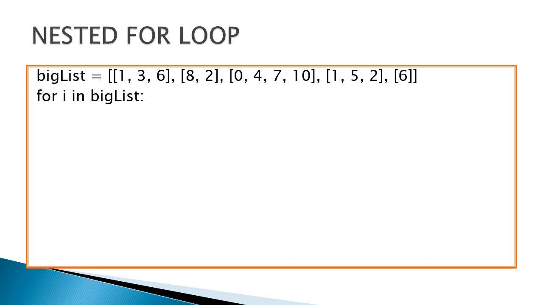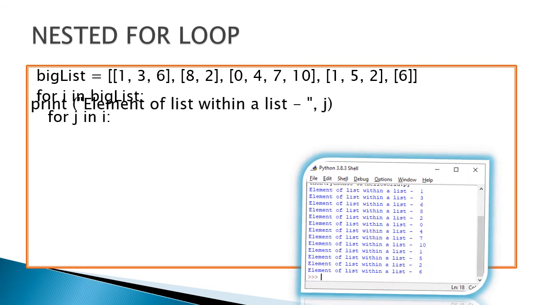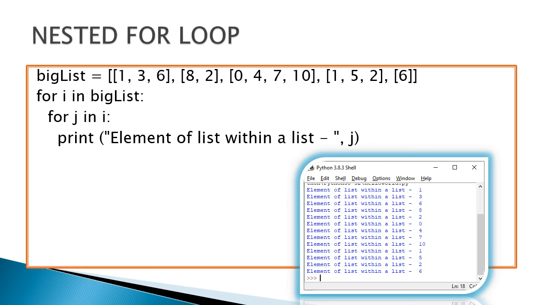See here in the first for loop, for i in big list, the entire big list will be assigned to i, but one by one. So in the first loop iteration, 1, 3, 6 will be assigned to the variable i. Then it will go to the inner for loop, for j in i. Here the i value is 1, 3, 6, and j receives the elements one by one. First it receives 1, and then goes to the print statement, and the element in the list is printed as 1, and next 3 will be printed, next 6 will be printed.